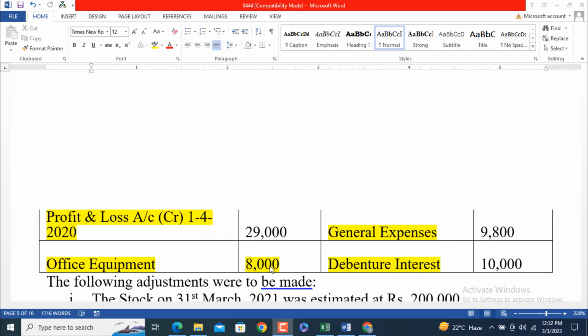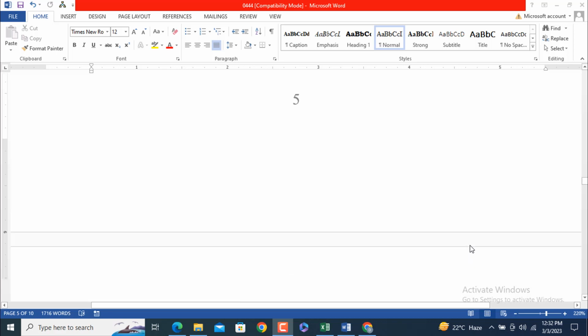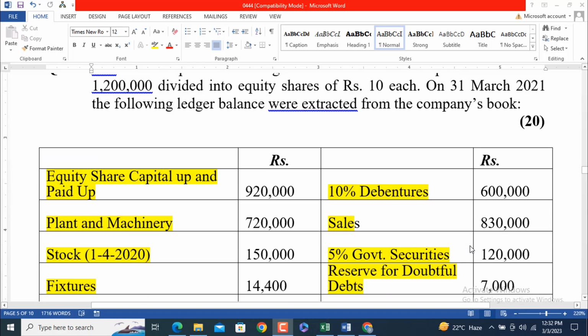29,000, office equipment 8,000, and other information in the second column: 10% debenture, not investment, it is a liability, 600,000.